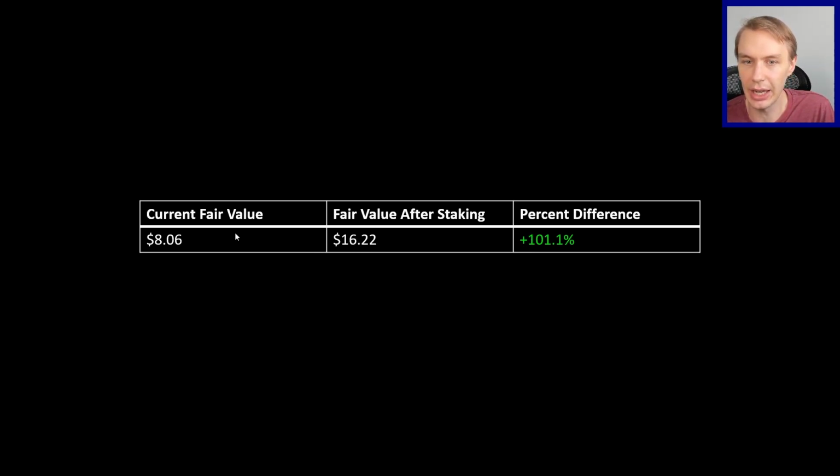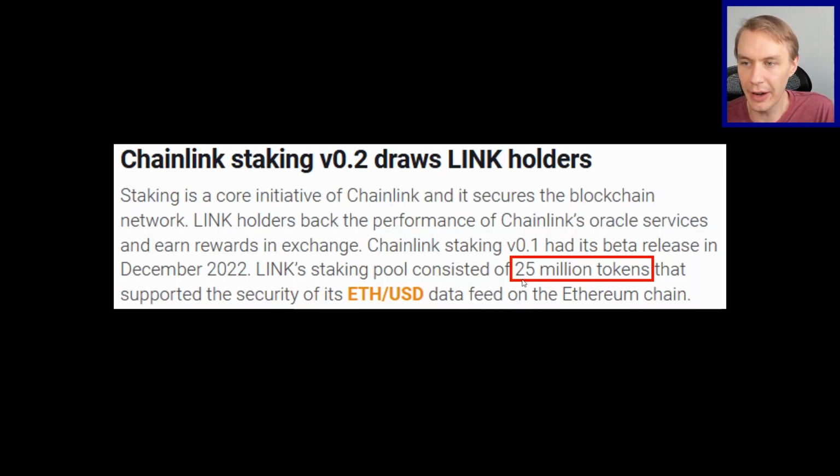And if you're just looking at the difference in fair value, it's over a 100% move to the upside. Basically, the fair value for Link doubles after staking v0.2. That's a pretty nice change, I would say. But wait a minute, you might say there's something missing here. There was already staking v0.1, and in that, there were already 25 million Link that were locked away at the end of 2022. Don't we have to take those into account?